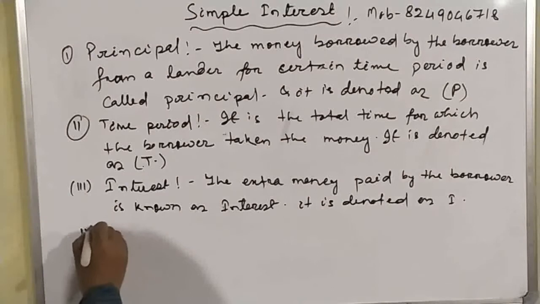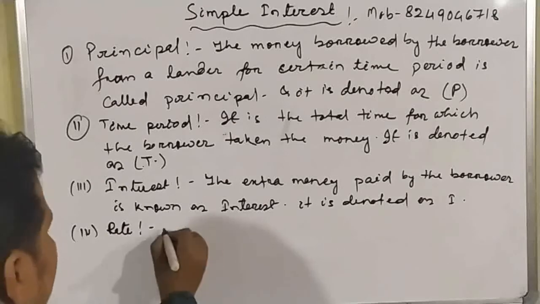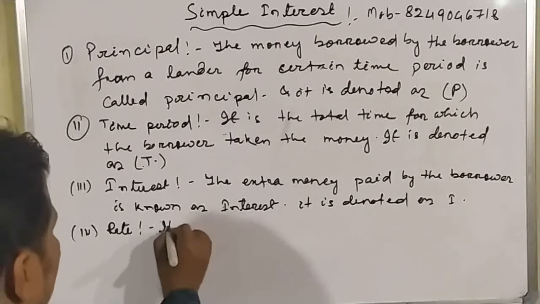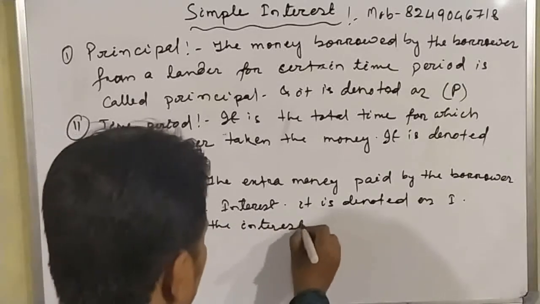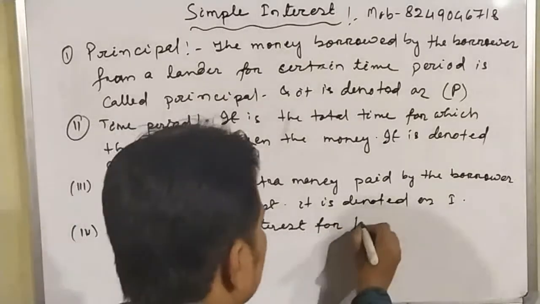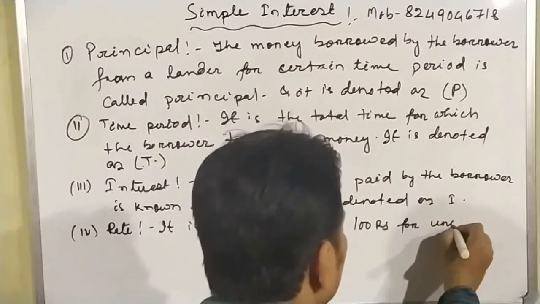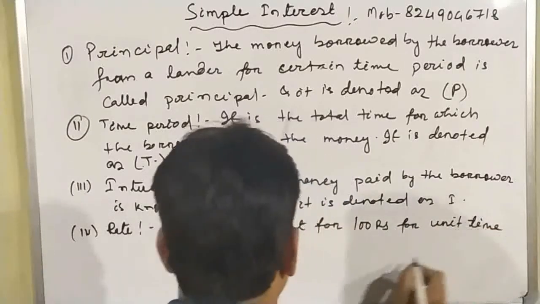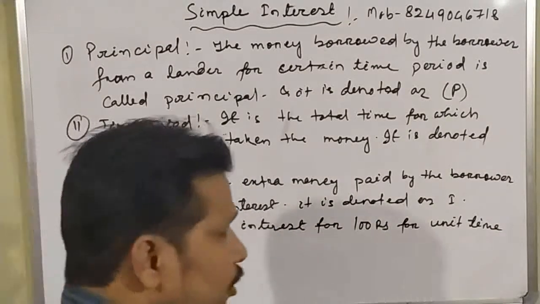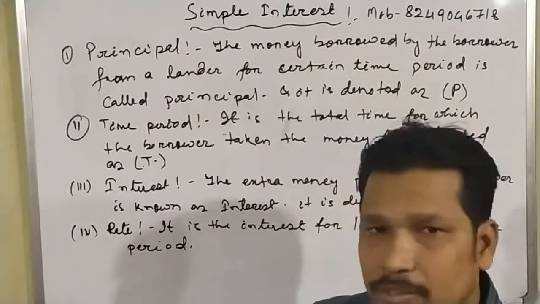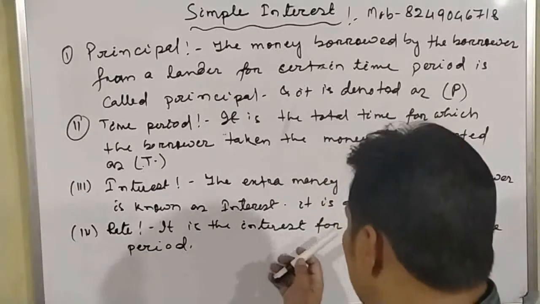Now the fourth thing is rate. Rate means the interest for 100 rupees for unit time periods. That is a very important thing. Rate is the amount we pay as interest for 100 rupees.